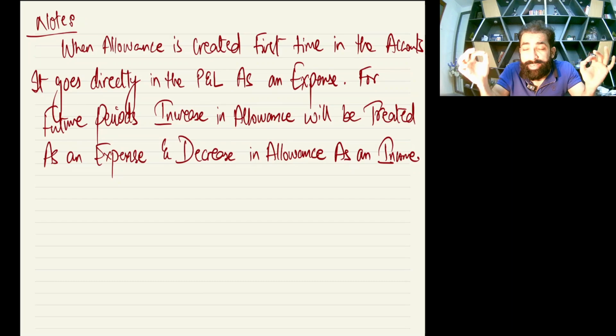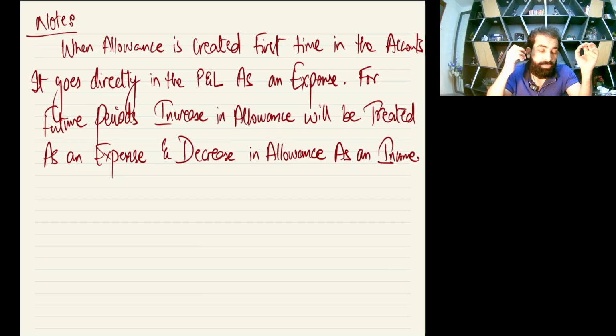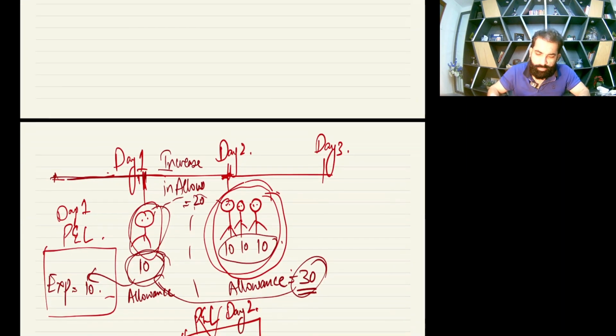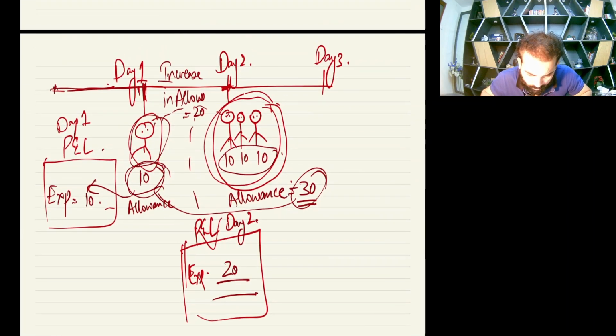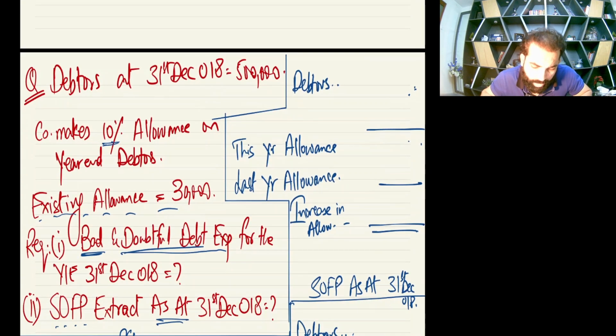If it is a decrease in allowance, then it's for sure an income.